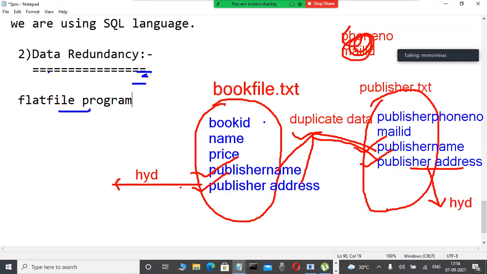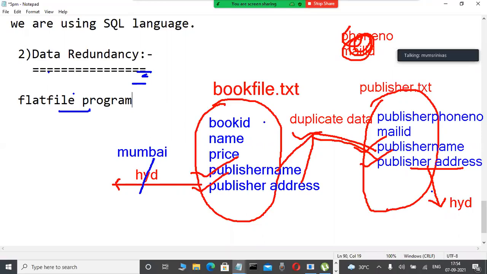Okay, fine. Presently, whenever you are a flat file programmer, you are modifying this publisher address, Hyderabad, into Mumbai, for example. You are changing this publisher address programmatically, Hyderabad into Mumbai, in book file.txt. Through the program only, you are changing the Hyderabad address into Mumbai in book file.txt. Again, are those modifications affected in the publisher.txt file in this example, or not affected? In this publisher.txt file, is still Hyderabad available, or is Mumbai automatically available? Only one thing is correct.